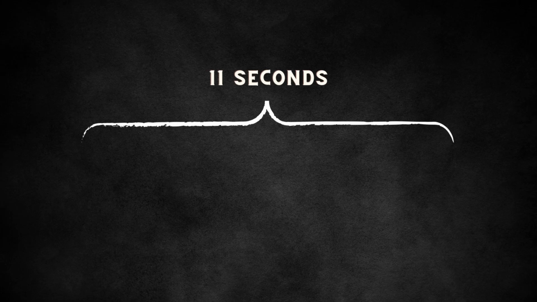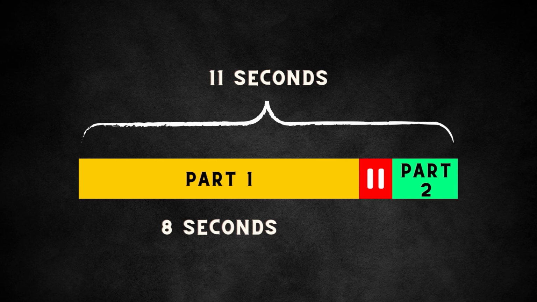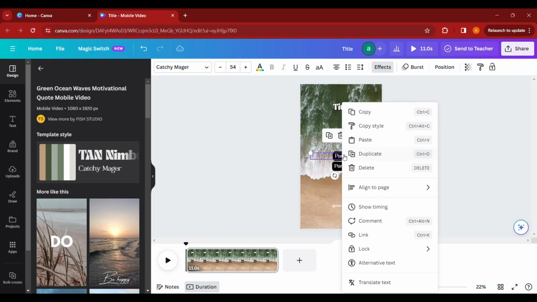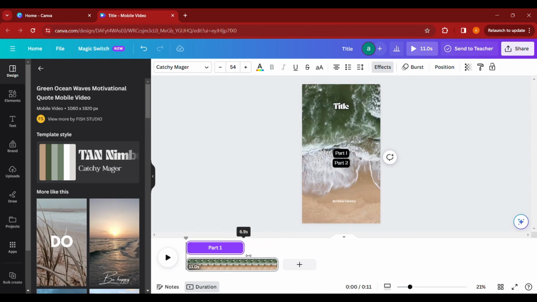We will keep our shorts length to 11 seconds, in which the first part will be shown for 8 seconds, then a pause for 1 second, and lastly, our second part for 2 seconds. Right-click on Part 1 and click on Show Timings. Drag it so that it is of 8 seconds.